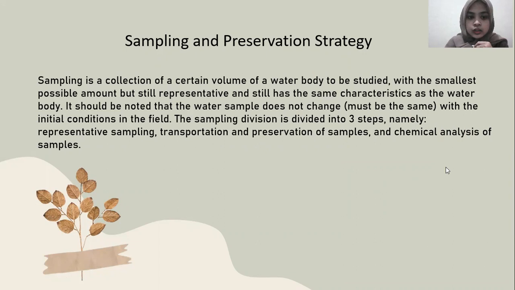It should be noted that the water sample must not change and must be the same as the initial condition in the field. Sampling is divided into three steps, namely representative sampling, transportation and preservation of samples, and chemical analysis of samples.